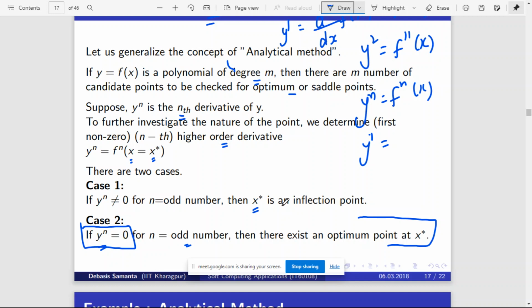then all such x stars are called inflection points. Inflection point is also called a saddle point. What is the inflection point? In the previous slide we have discussed what the inflection point or saddle point is.